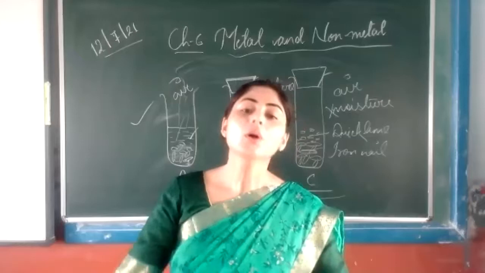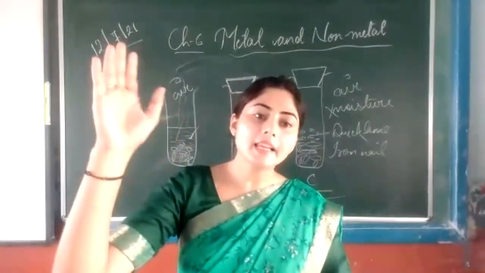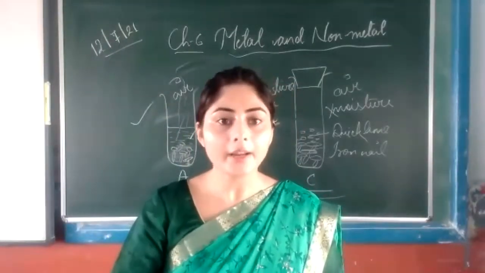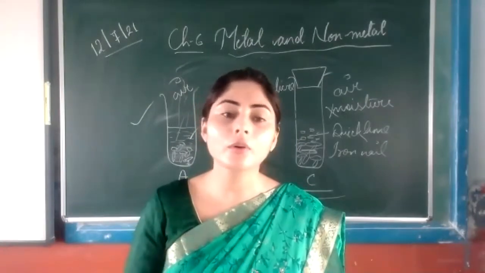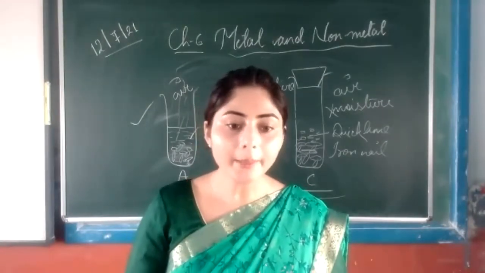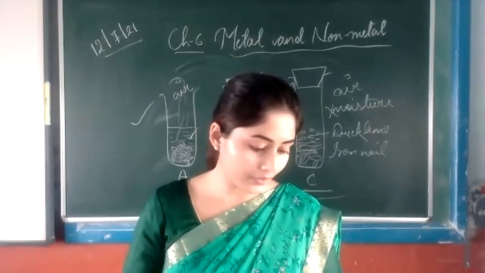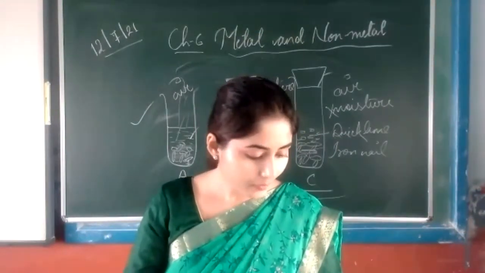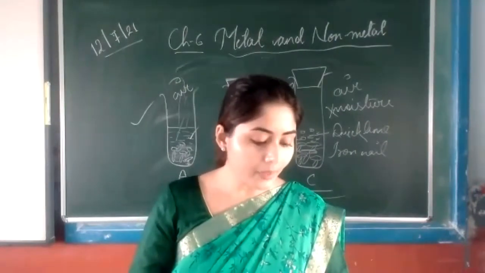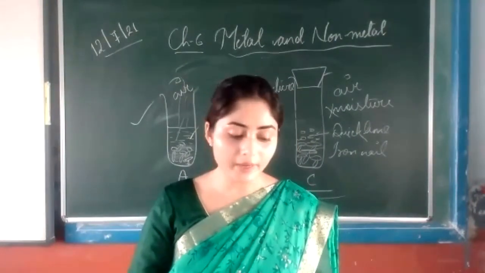Galvanizing, as I told you. On an iron object, we are applying a layer of zinc. This process is called galvanization. So by the galvanization process also we can protect iron objects. Then tinning a metal is done in a similar manner to galvanizing.